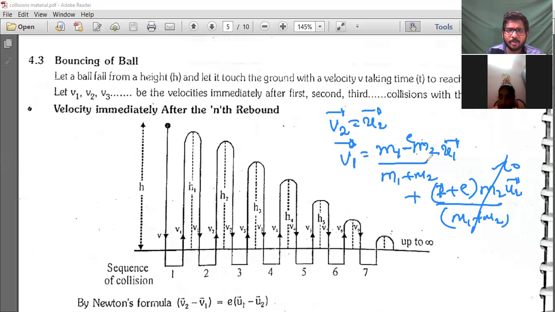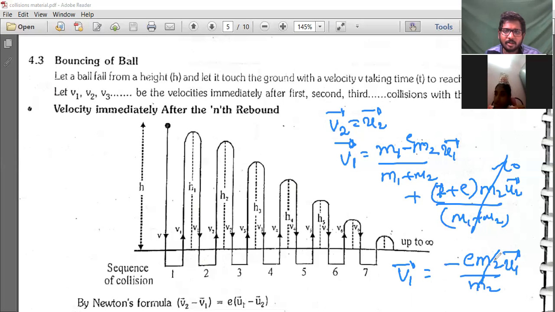Now M2 is very bigger here, I told you. M2 is very bigger. M1, if you neglect, what will happen? This can be written as V1 vector is equal to minus EM2 by M2 into U1. So it'll be minus EU1. V1 is equal to what? Minus EU1.